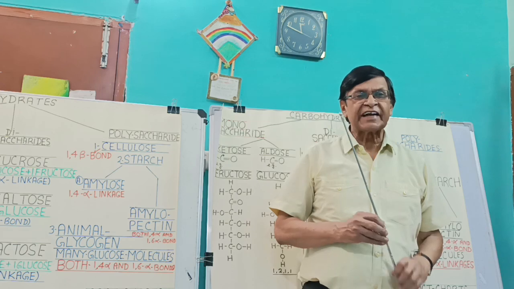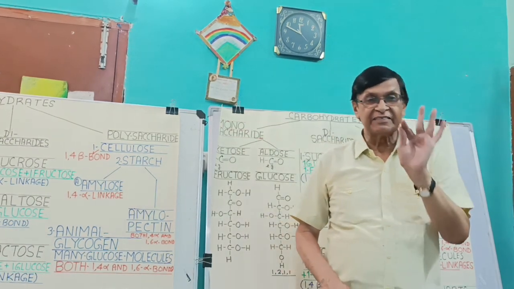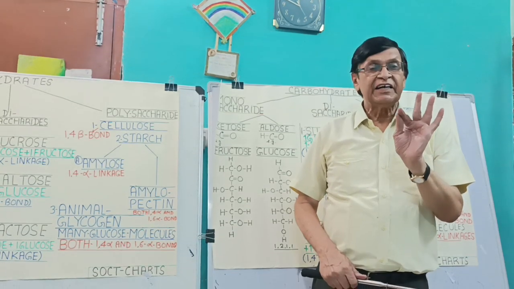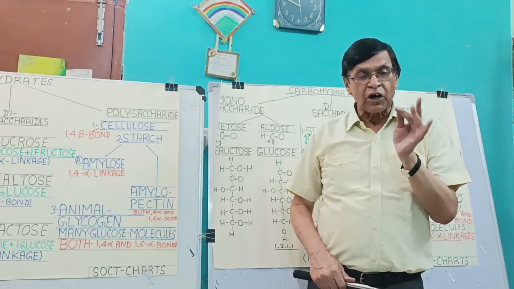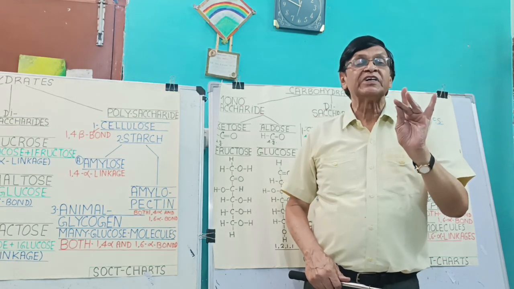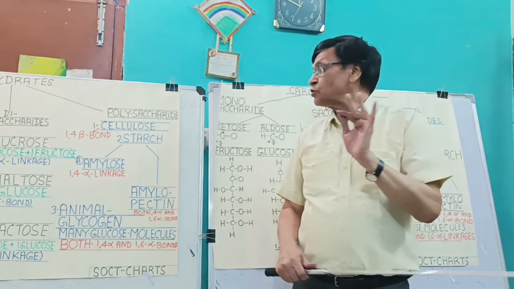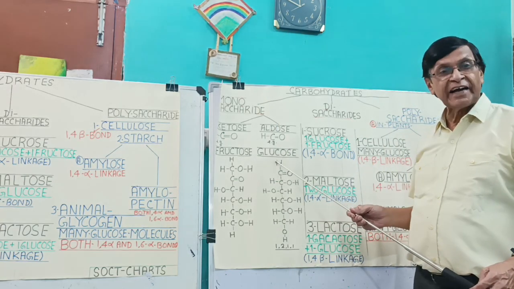So the monosaccharides may be made up of 3 carbons; they may be either glyceraldehyde or dihydroxyacetone. There may be 5 carbon monosaccharides also in our body, which are part of the nucleic acids, the ribose and deoxyribose. And the most popular ones are fructose and glucose.